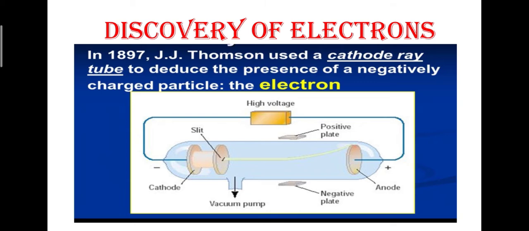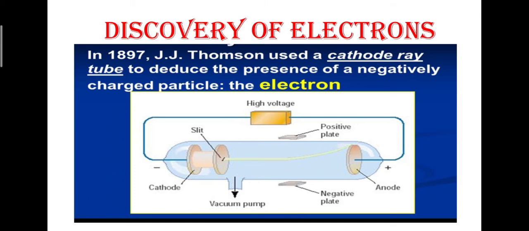The metal plate that is connected to the negative terminal acts as a cathode. So here this one, cathode, is connected to the negative terminal, and this anode is connected to the positive terminal. As we know, opposites attract. So the one connected with the negative terminal acts as cathode, and the metal plate connected to the positive terminal acts as anode. A vacuum pump is connected to one side of the tube to lower the pressure inside the tube. You can see here the vacuum pump, this one.